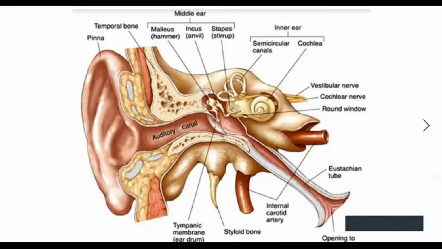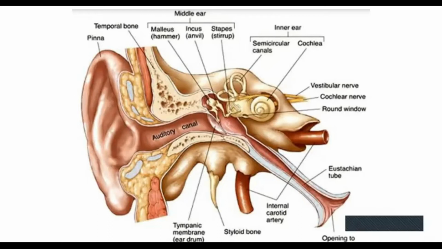Then about the cochlea. The cochlea is a snail-like coiled structure, and it consists of three chambers, that is upper chamber, middle chamber, and lower chamber. A membrane called the basilar membrane separates the cochlear chambers. The lower chamber and middle chamber are separated with the help of the basilar membrane. On that basilar membrane, hairs are present, and fluid is also present inside this cochlea.